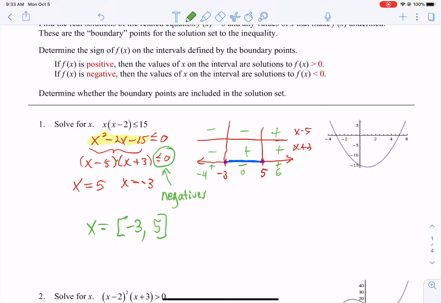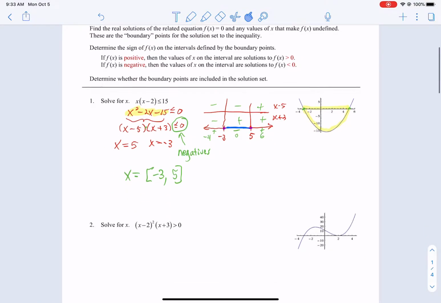And where is this graph under 0? Well, from -3 to 5, it is under 0. It is negative. So that is why the answer is from here to here.